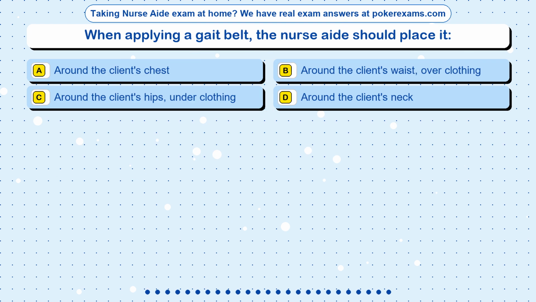Question 19. When applying a gait belt, the nurse aide should place it: Option A, around the client's chest. Option B, around the client's waist, over clothing. Option C, around the client's hips, under clothing. Option D, around the client's neck.